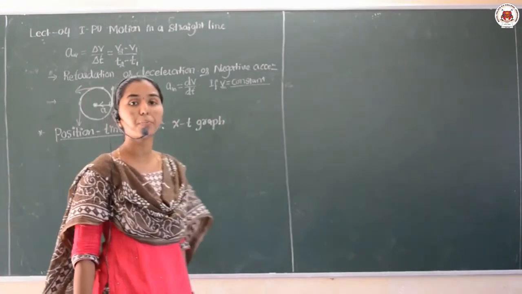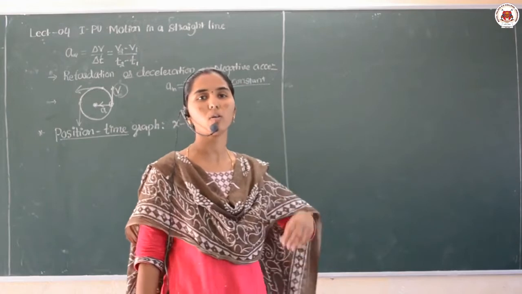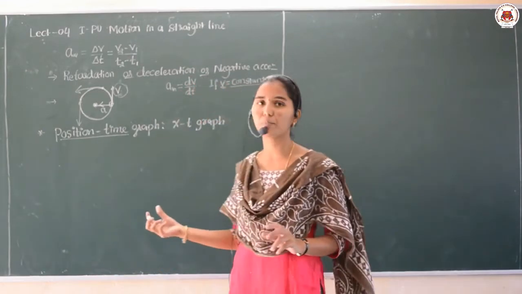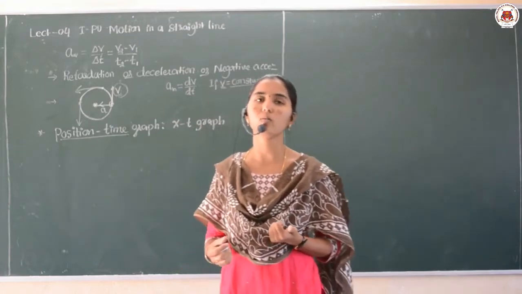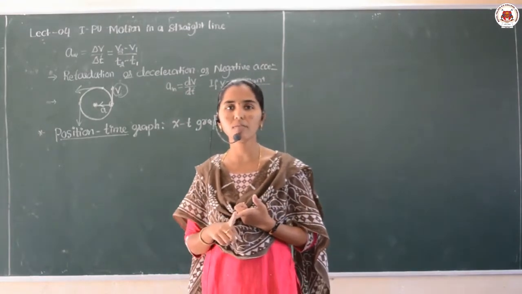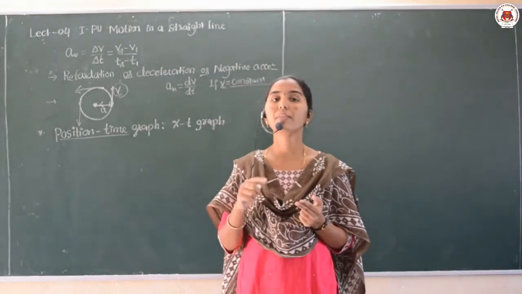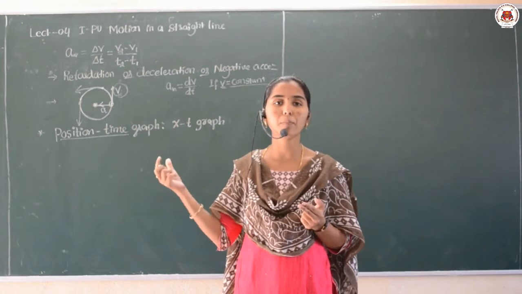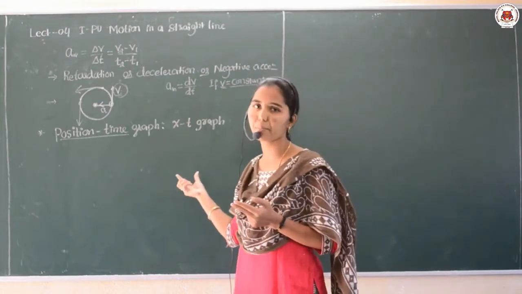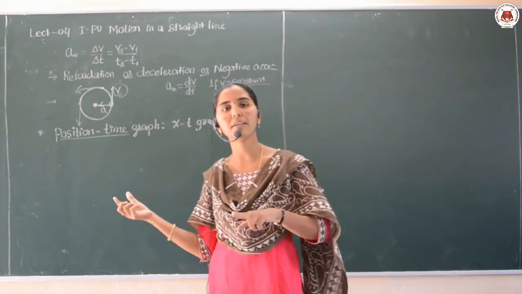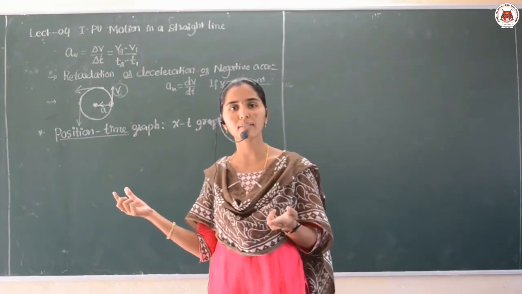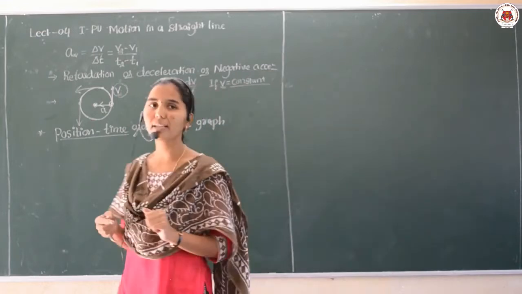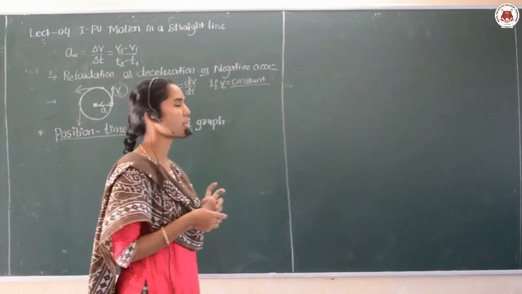This is important for 1, 2 or 3 marks, because here we have 3 types of opportunities to get the question: by drawing the graph, or by asking the significance or importance of the position time graph. Sometimes that may be asked for 2 marks, sometimes for 3 marks. Let me explain first what the position time graph is.